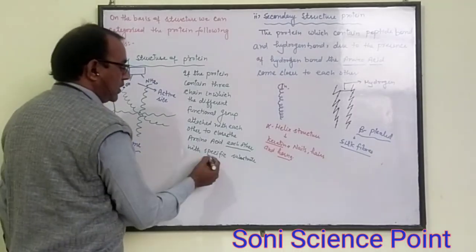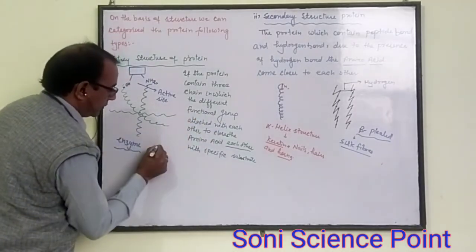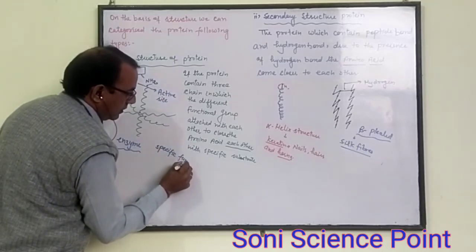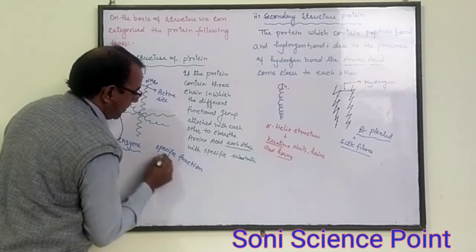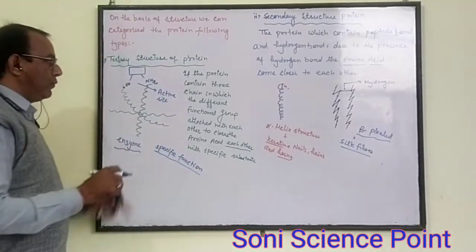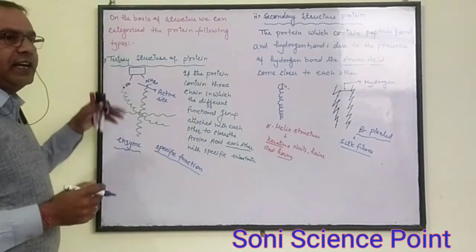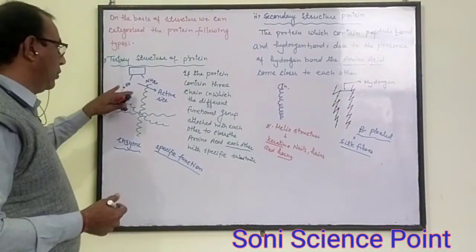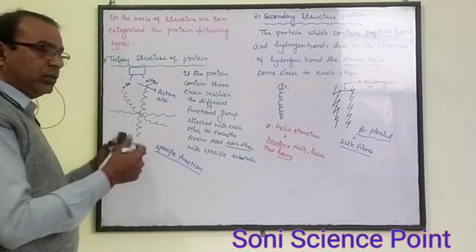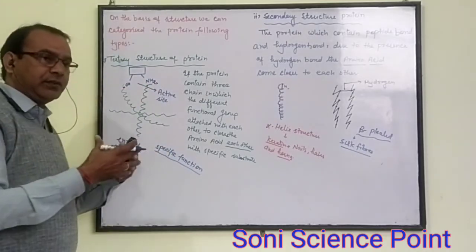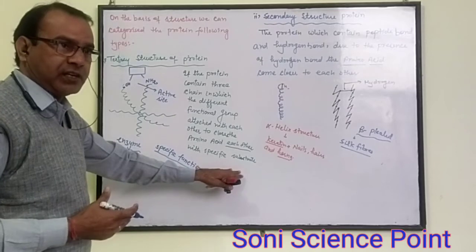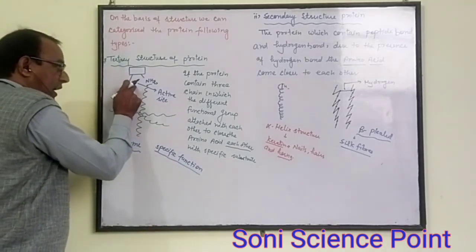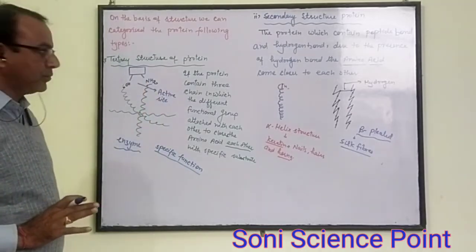They only perform specific functions, because they show different specific sites where the specific substrate is attached with two different functional groups. Suppose one chain contains an alcoholic group and another an amine group. Both different functional groups are attached with each other with a specific substrate so that they can perform a specific function, and the site is known as the active site.